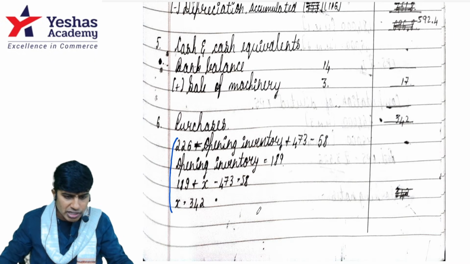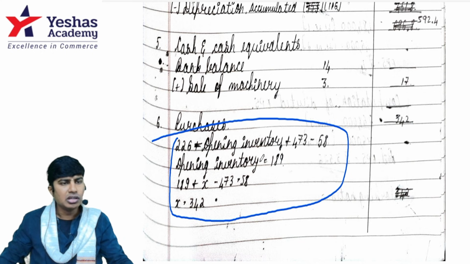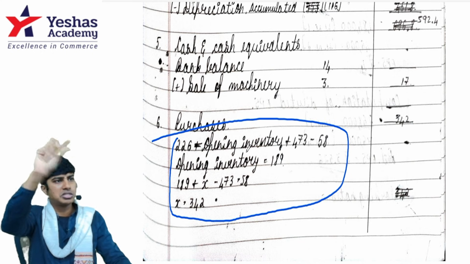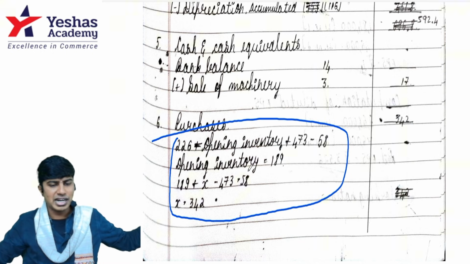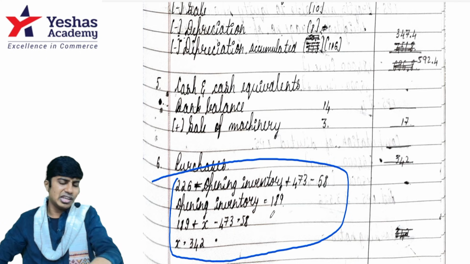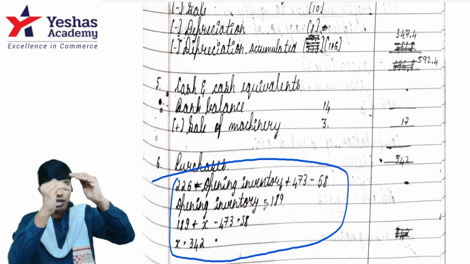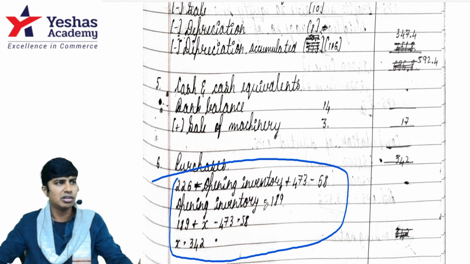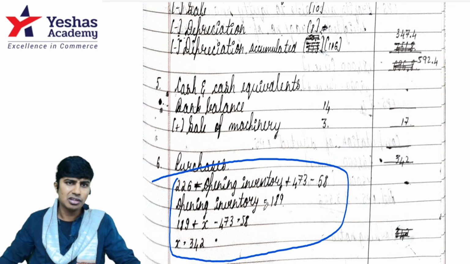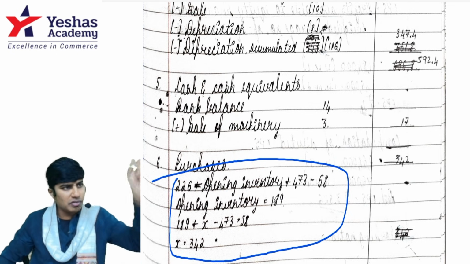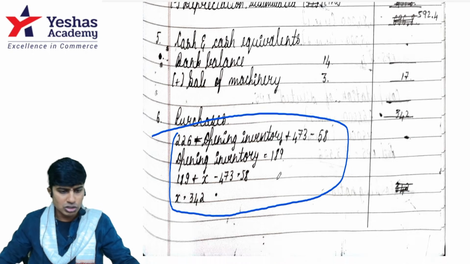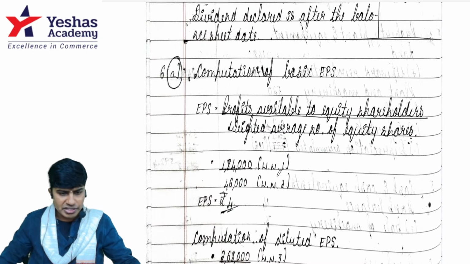Don't usually try writing it like this in the form of an equation. Write it like a table, opening plus purchase minus closing. If you have to do this with adjusted purchase, some adjustment. Writing in an equation usually makes you end up doing an error. We are more stimulated to writing one line after the other. Say, it takes the same time, and looks lengthy, but saves an error, saves time. So always write one below the other. Then good, rest everything is fine.